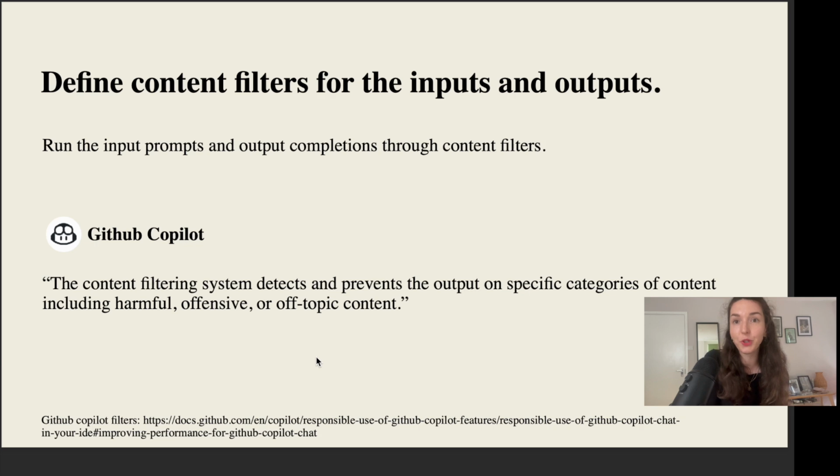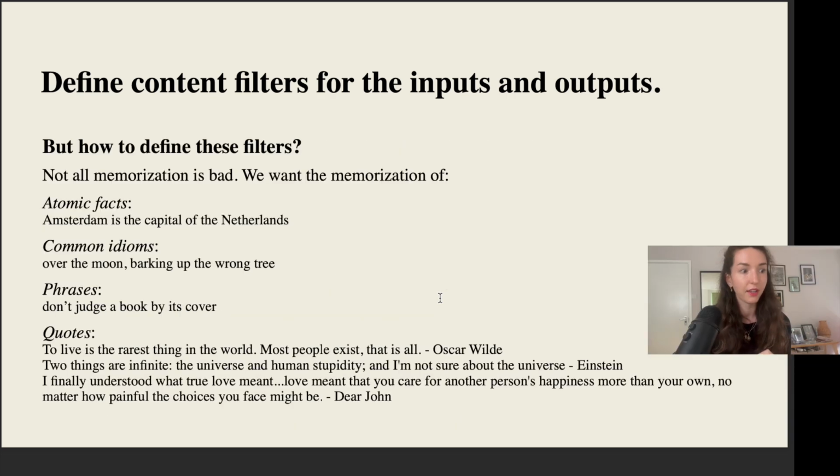Now, the first thing to avoid explicit memorization would be, you might think, okay, let's just filter the data. Let's define particular content filters for the inputs and for the outputs. And whenever we get a particular completion, we run it through this content filter. And if it's something that we think is harmful, we just block it. This is already live in GitHub Copilot, where, I quote from their manual, the content filtering system detects and prevents the output on specific categories of content, including harmful, offensive, or off-topic content.